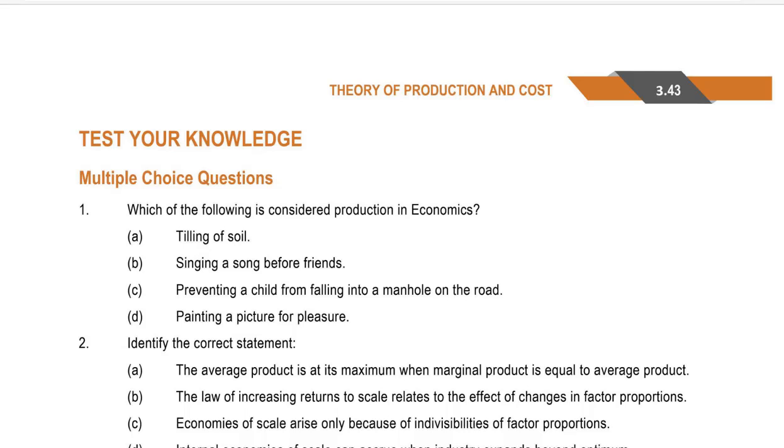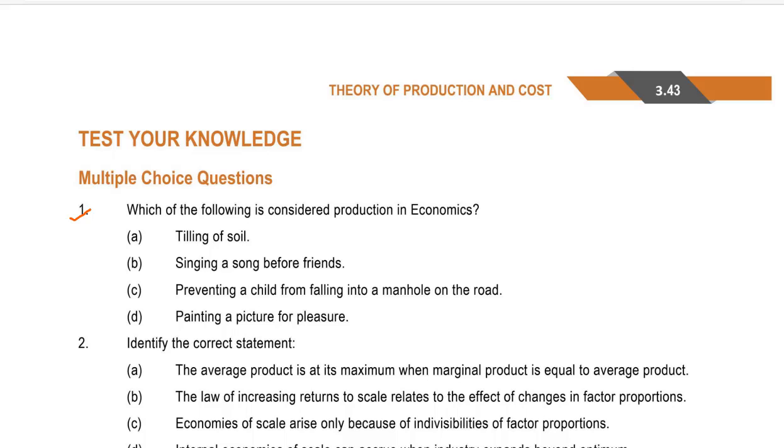Which of the following is considered production in economics? A. Tilling of soil. B. Singing a song before friends. C. Preventing a child from falling into a manhole on the road. D. Painting a picture for pleasure.